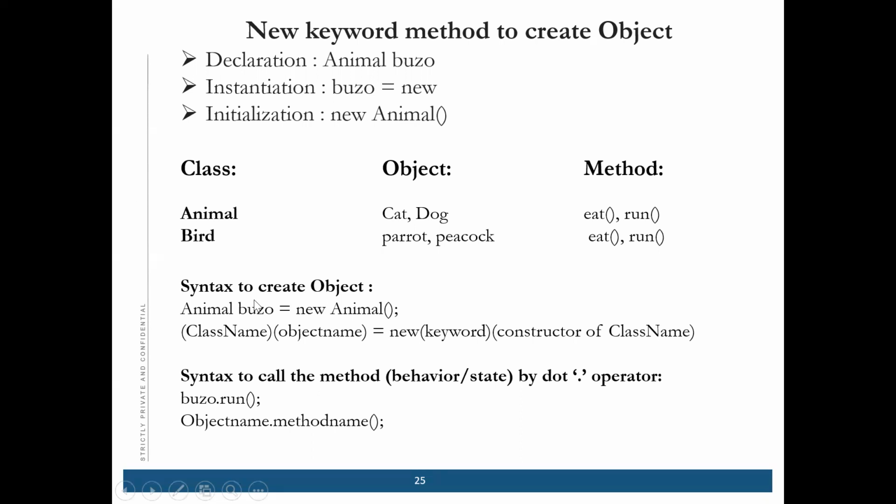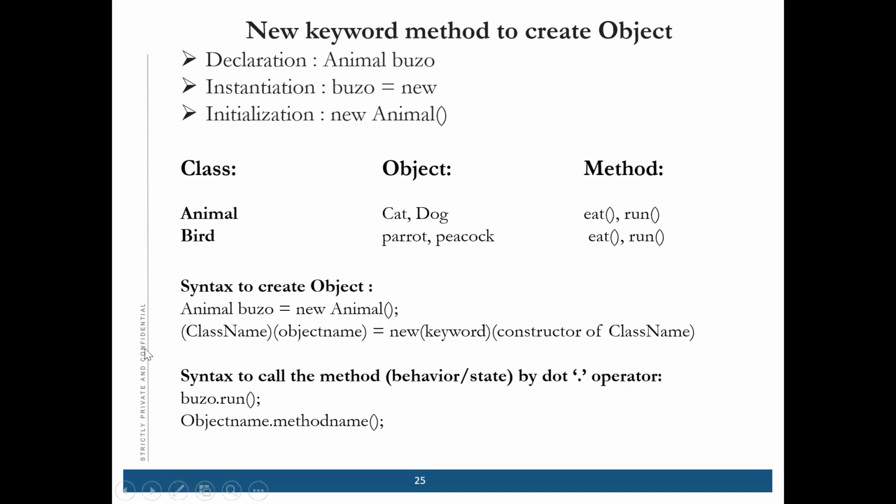To create the object, we write Animal Buzu, which is the declaration. This is the first step. Now Buzu equal to new, which is initialization, and then instantiation, that is new Animal. So all this together becomes the syntax for creating an object. What we have done is created one object which is named Buzu.